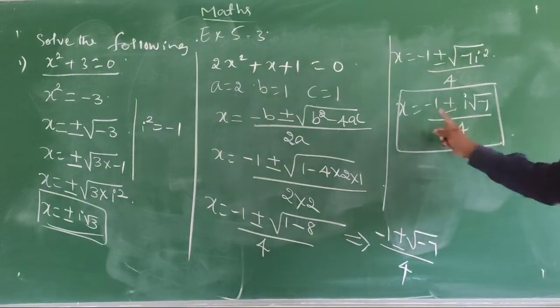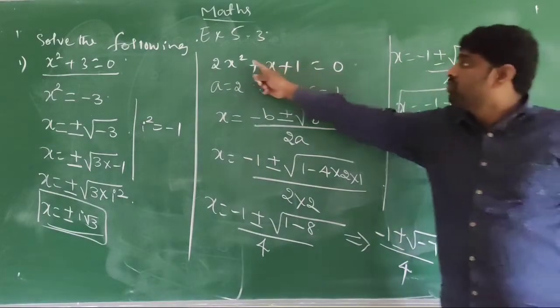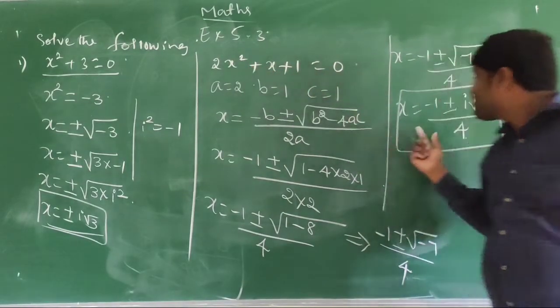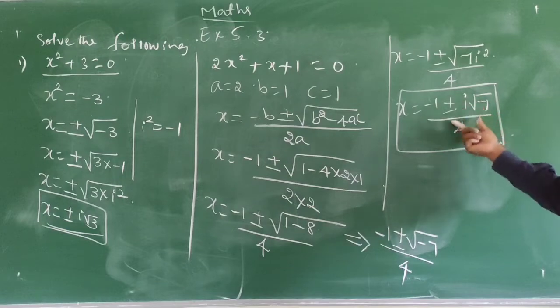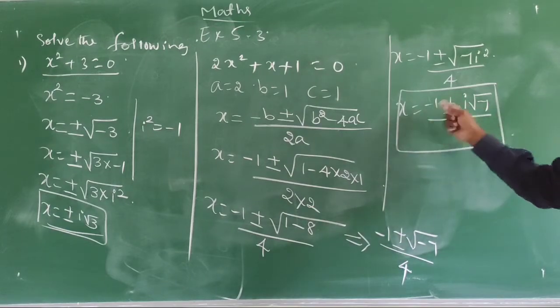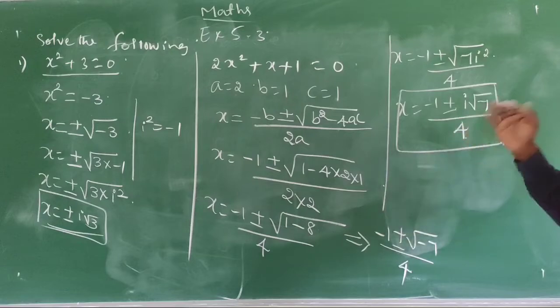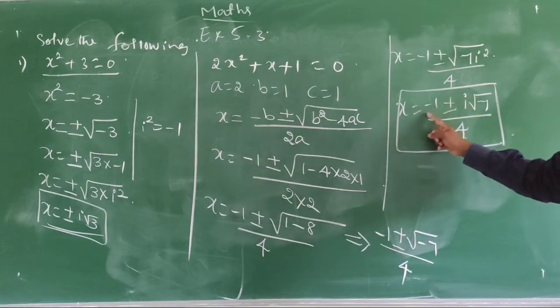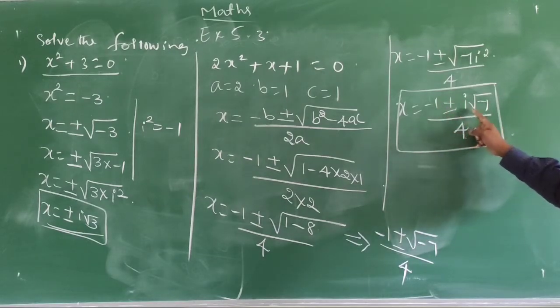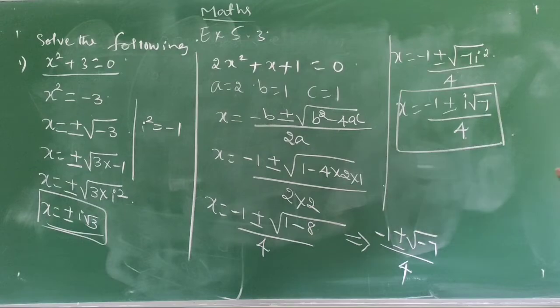And again here the highest degree is 2, so it has 2 roots. Okay, plus or minus is there. x is equal to minus 1 plus i root 7 divided by 4. x is equal to minus 1 minus i root 7 divided by 4. Okay,